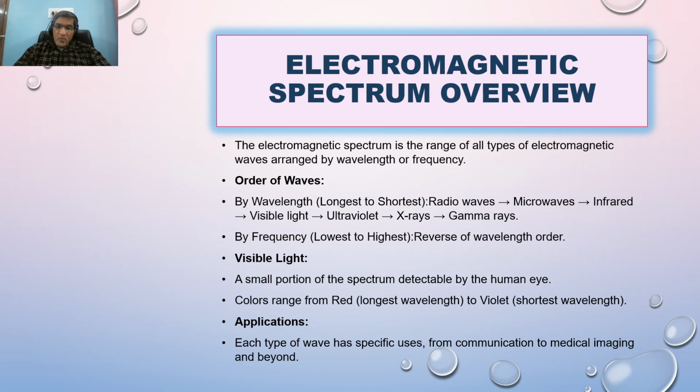So this nomenclature is according to wavelength or frequency, so that we easily understand and use them as per their applications or characteristics. Visible light is a small portion of the spectrum detectable by the human eye. It is the only light which we can see, while other waves we can feel, like infrared.